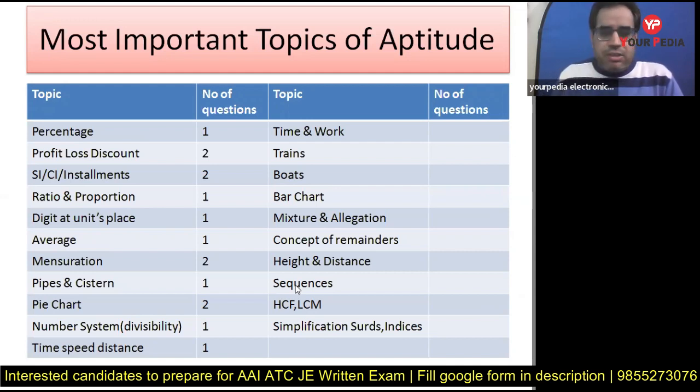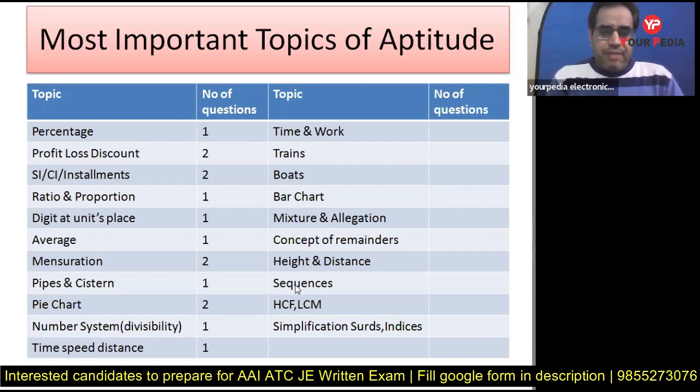Then profit loss and discount is one important chapter from where they have asked two questions, okay. One was based on successive discount and one was the basic concept of discount. Both were based on discount actually. So this is also an important chapter, because two questions in one question paper out of 15 is really an important number, okay. So profit loss discount को आपको second stage में prepare करना है, पहले percentage, then profit loss discount, okay.